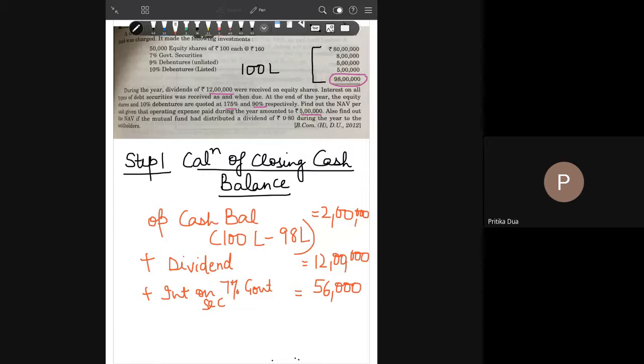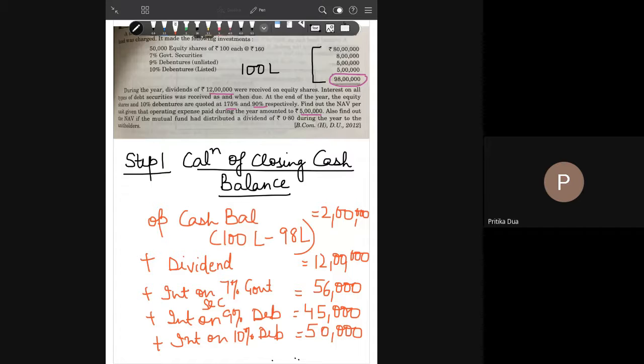Then you are also receiving interest on 9% debentures, 9% of 5 lakh, which will be 45,000, plus interest on 10% listed debentures, that will be 10% of rupees 5 lakh, which will be 50,000. So these are the cash receipts during the year.